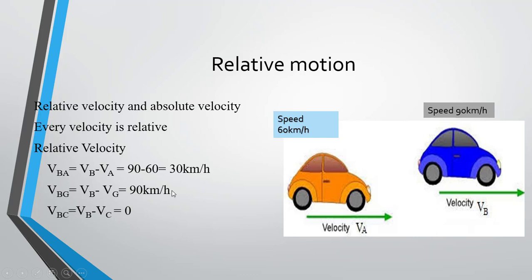So what will be the velocity of B with respect to ground? If B is moving with respect to ground with a speed of 90 km per hour, the relative velocity of B with respect to ground is 90 km per hour.